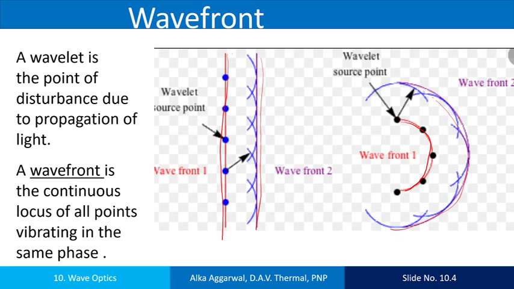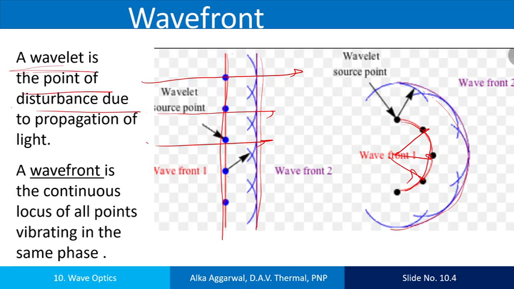So the continuous locus of all the points which are vibrating in the same phase is called a wavefront. And the lines which are perpendicular to these wavefronts are called rays. These are rays. And these points, this blue color point, this black color point, are called wavelets. So what is a wavelet? It is the point of disturbance due to the propagation of light.